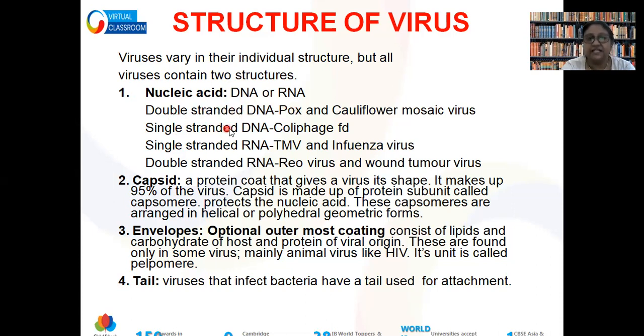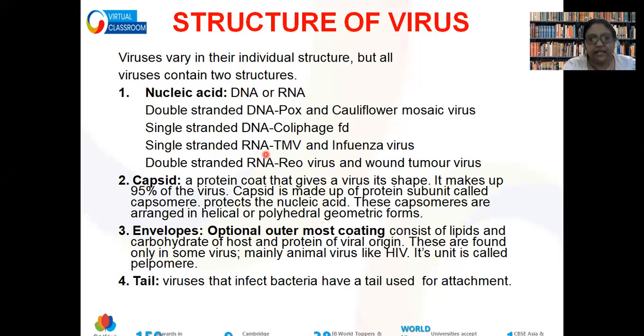It can have single-stranded DNA too. For example, phage φX174 also has single-stranded DNA. It can have single-stranded RNA like TMV and influenza virus. The RNA can be double-stranded also, for example, in reovirus and wound tumor virus. So this is the compulsory part of a virus, where one or the other genetic material will be taken.